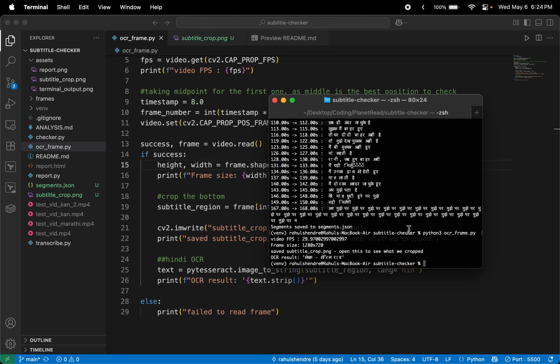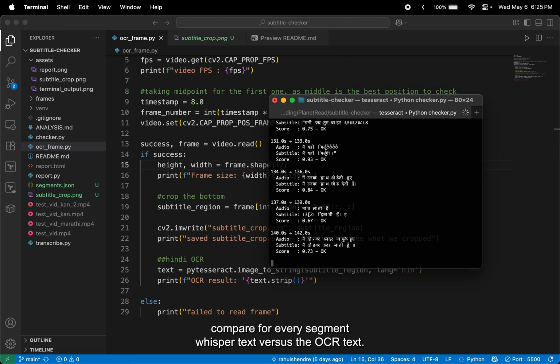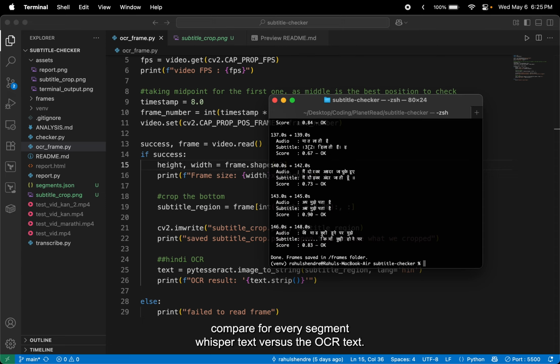Now, moving along to the important file, which is the checker. What it does is compare, for every segment, the Whisper text versus the OCR text. It is scored by RapidFuzz, and if it is above a certain threshold, it is marked as OK, and if it is below a certain threshold, it is marked for review.